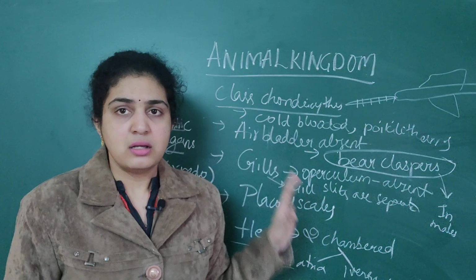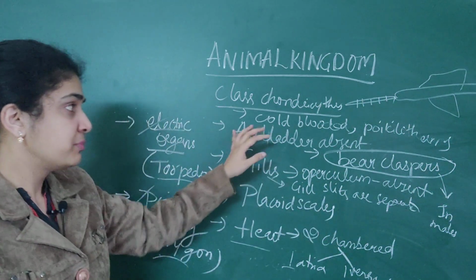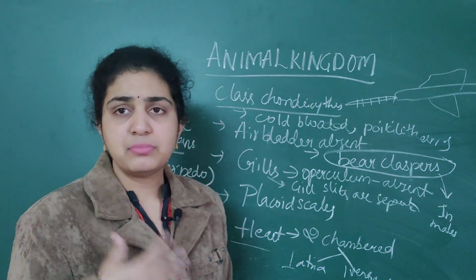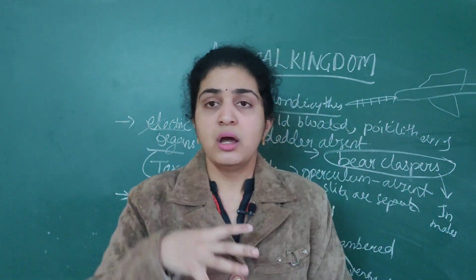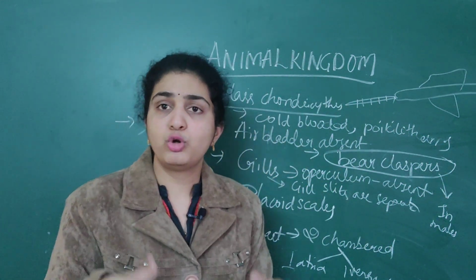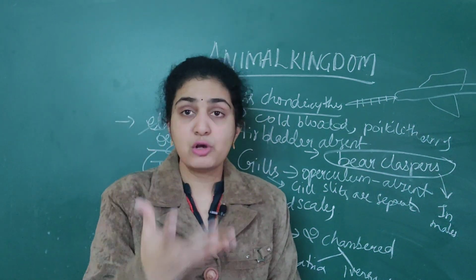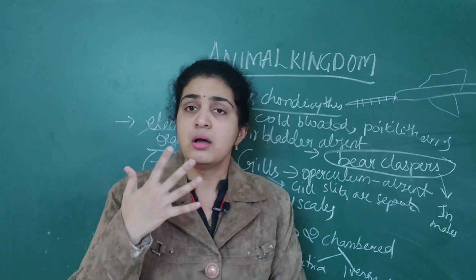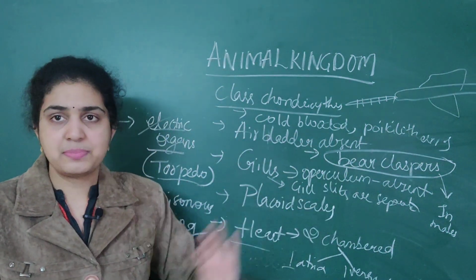Now, let me revise what I have told you till now. First, the air bladder is absent in them. Because the air bladder is absent, they should constantly swim to protect themselves, or else they will die. They should constantly swim. So the air bladder is absent.